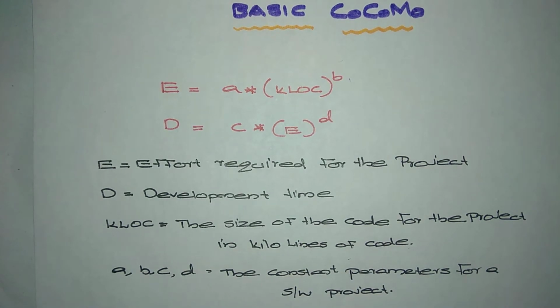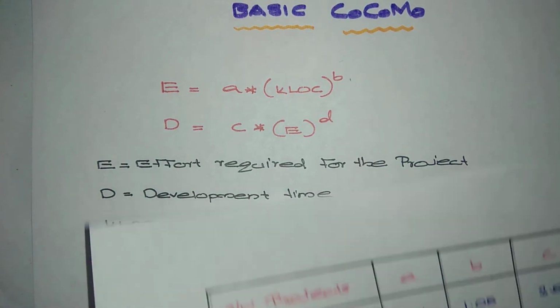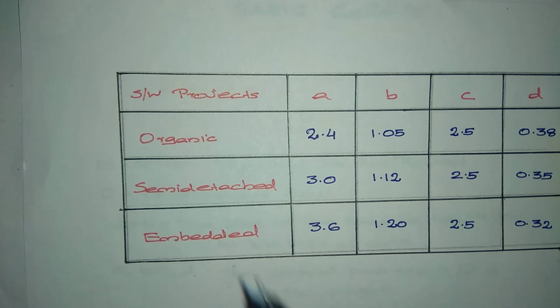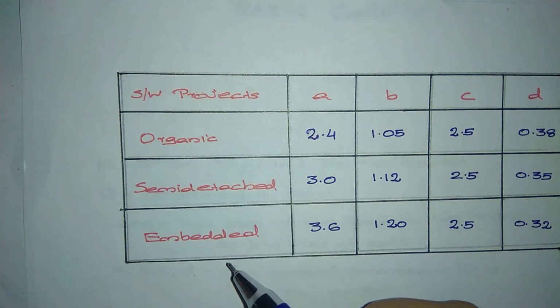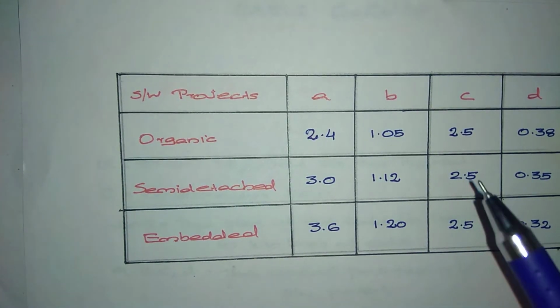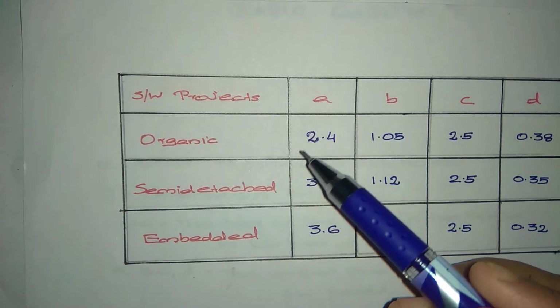We already know that COCOMO can be applied to three modes of software development project, that is organic, semi-detached, and embedded. So now let's see the different values of A, B, C, D for the organic, semi-detached, and embedded projects. It will vary from one project to another.